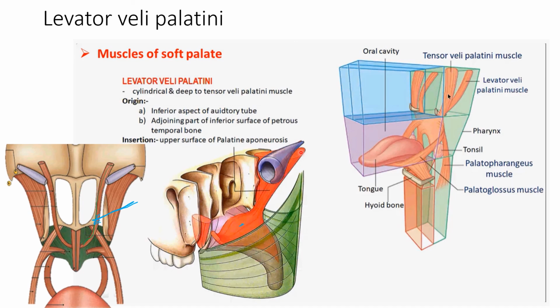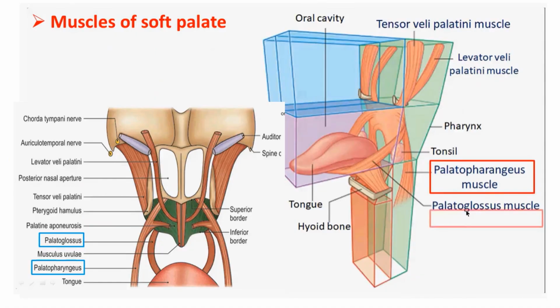Fine. So it is easy to remember, from the medial and inferior aspect of the auditory tube up to the superior surface of the palatine aponeurosis, it forms a sling when it is with the counterpart on the other side. Okay, so together the right and left components form this sling to lift the soft palate. The marking is on the levator veli palatini here also.